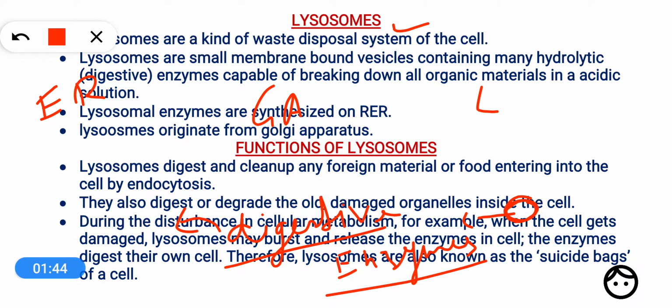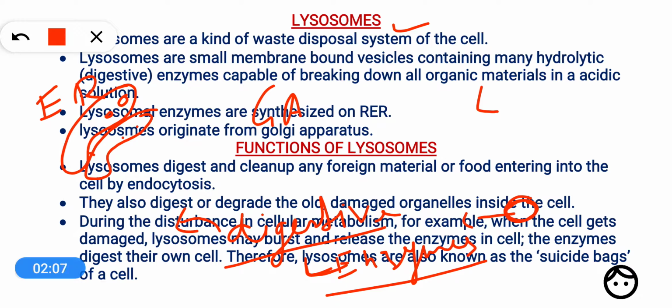Okay, so now how are the lysosomes formed, where do they originate? You know that all the proteins are formed on endoplasmic reticulum. You know that all the enzymes are proteins.